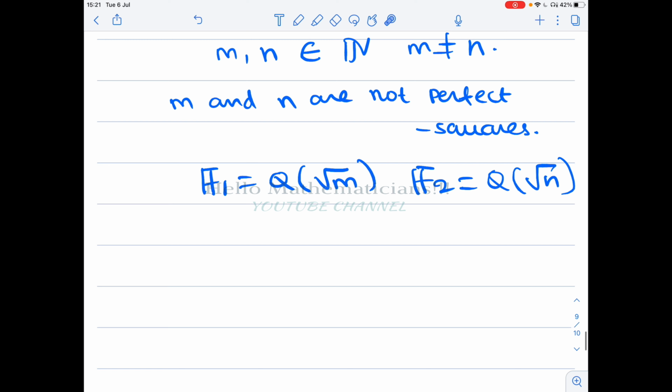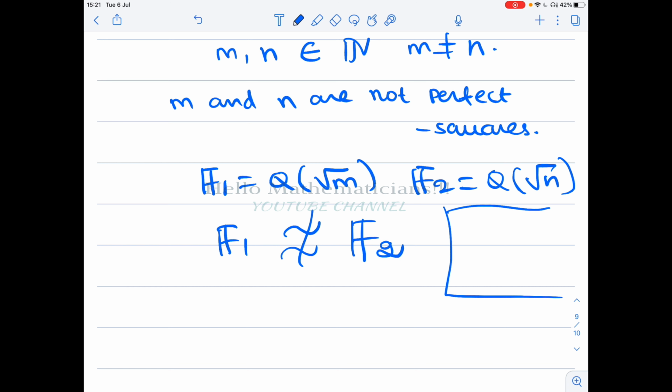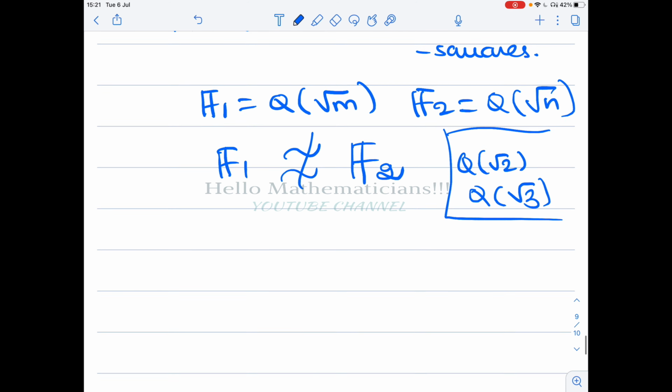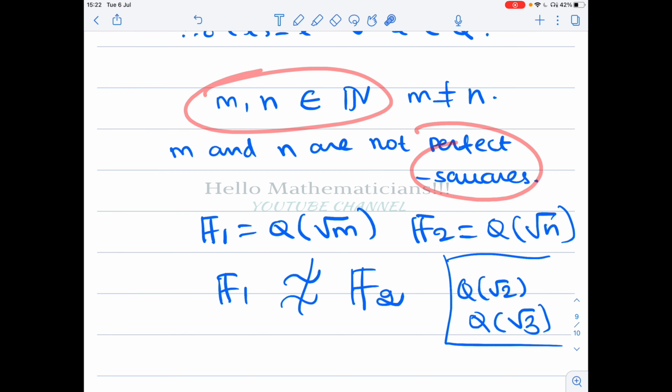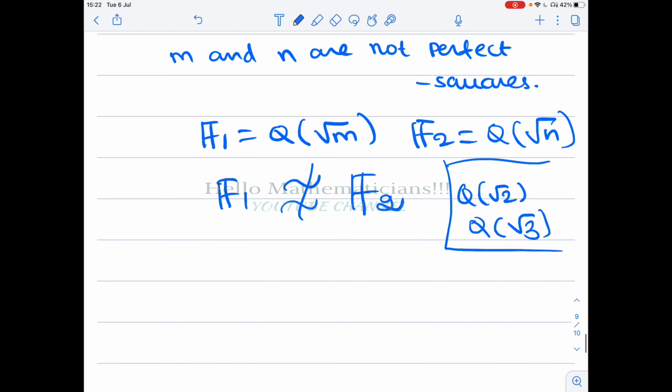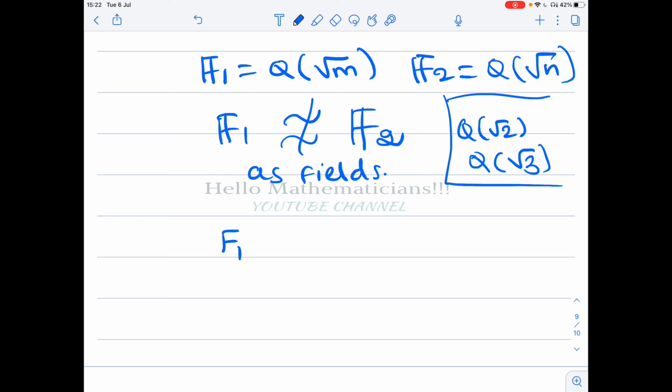Now we claim that the fields F1 and F2 are not isomorphic. For example, in the previous year's question, you might have seen Q of root 2 and Q of root 3 are isomorphic as vector spaces. We are solving that problem now, again for arbitrary integers. Even for arbitrary non-perfect squares, that result is true. So as fields, they are not isomorphic. But the field F1 is isomorphic to F2 as Q vector spaces.